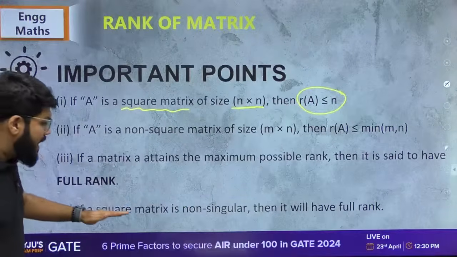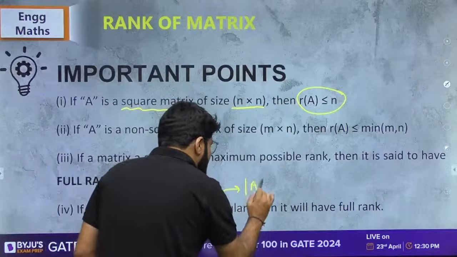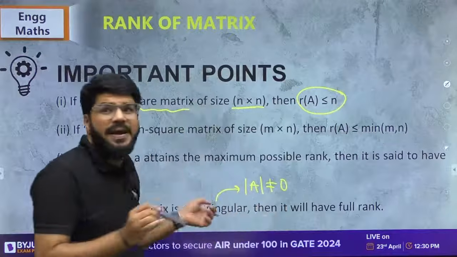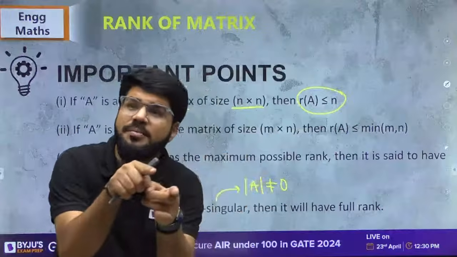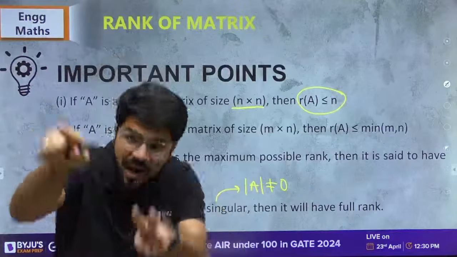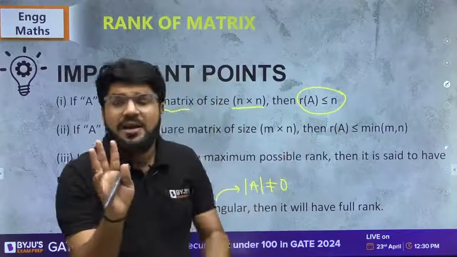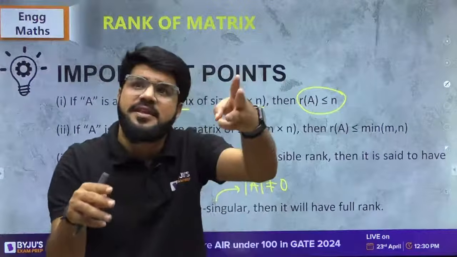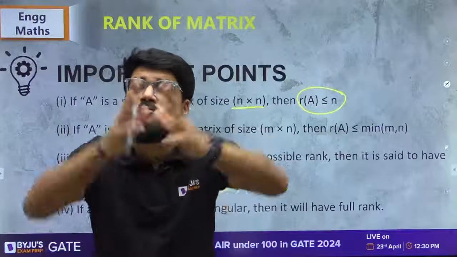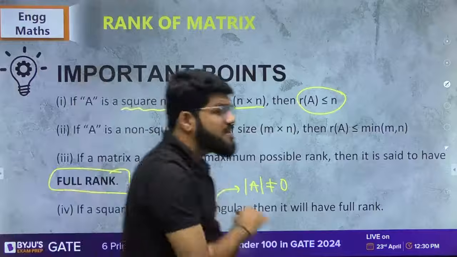If a square matrix is non-singular, what is the meaning of non-singular? Non-singular means having non-zero determinant. So as I explained to you, if that matrix has non-zero determinant, then the rank will be 3, which is the maximum possible rank. Now if a matrix attains the maximum possible rank, I told you the rank is less than or equal to 3, suppose it is 3, then the matrix is said to have full rank. What is the concept of full rank?